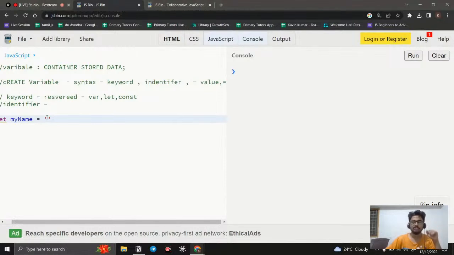For that we use double quotes or single quotes. Meanwhile you can see we don't give double quotes or single quotes to the identifier. Reason? Because it is not text, it is code. We are giving an identifier name, it is code, but this is a value that is a text value. For example, I just give my name like this. You can see we are done with that.